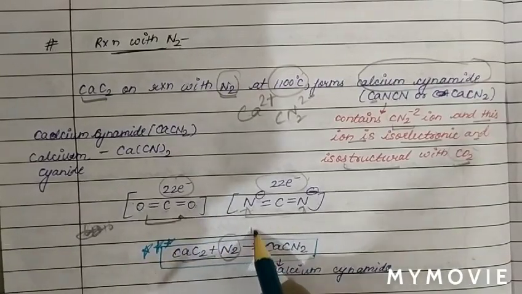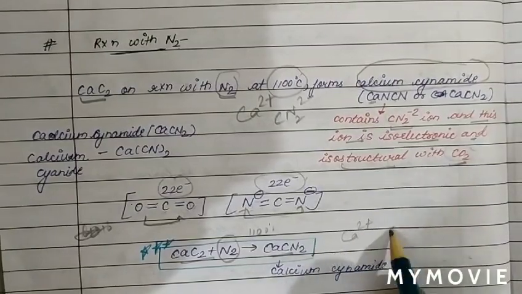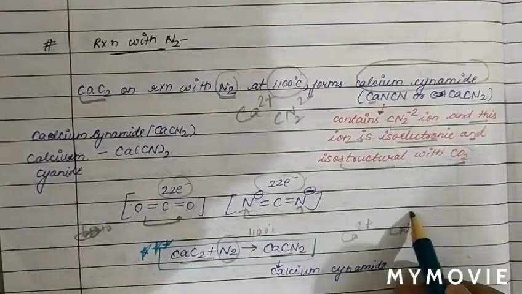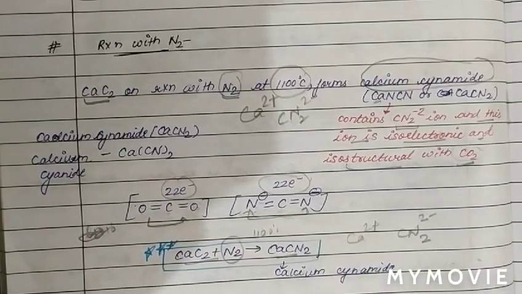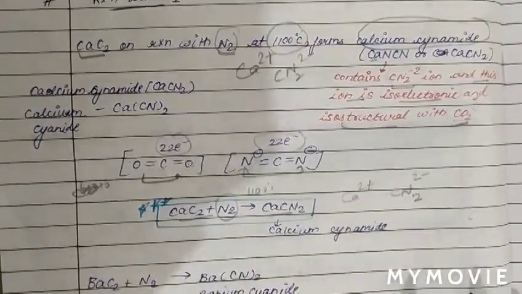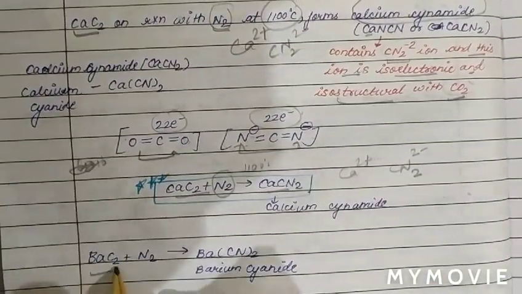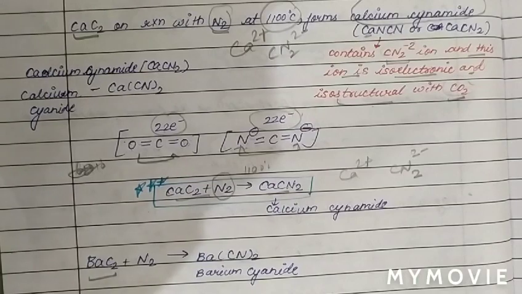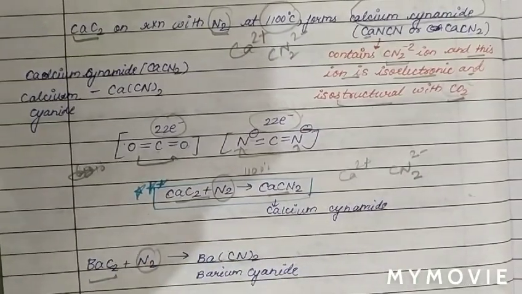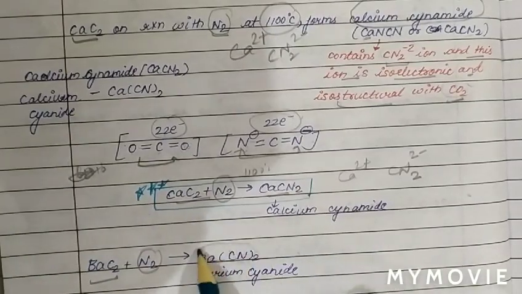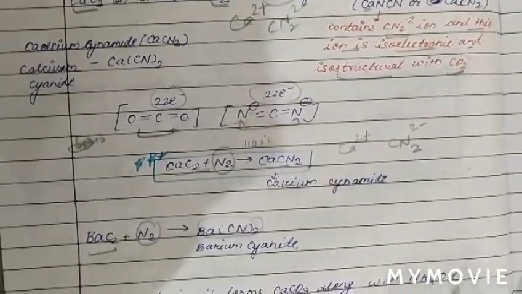Calcium carbide on reaction with nitrogen at a temperature of 1100 degrees Celsius forms calcium cyanamide. The cationic part is Ca2+ and the anionic part is CN2 2-. Now see the formation of the next compound on reaction with nitrogen. The next carbide is barium carbide. When barium carbide reacts with nitrogen, it forms barium cyanide, which is Ba(CN)2.